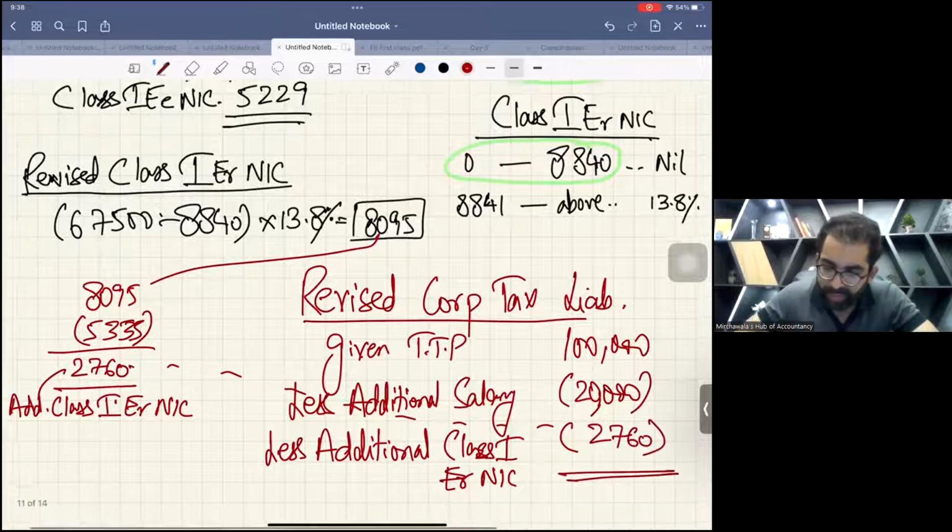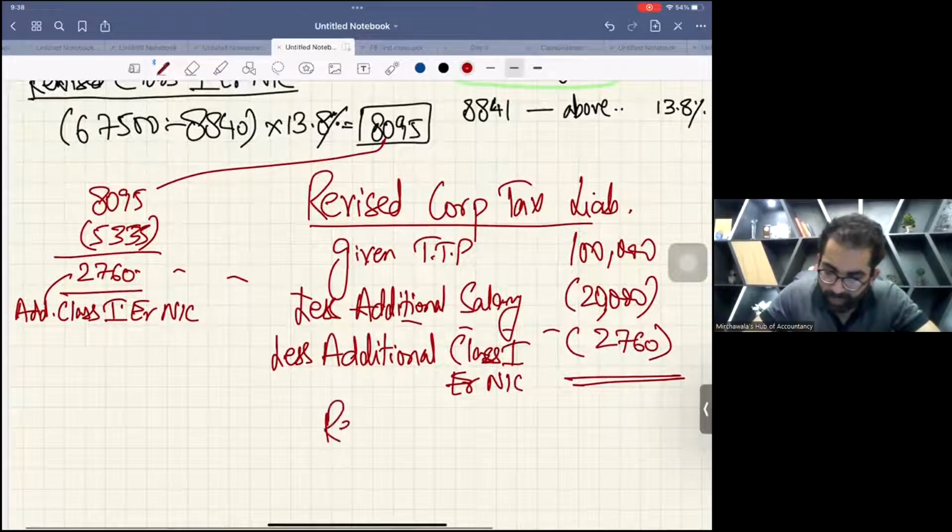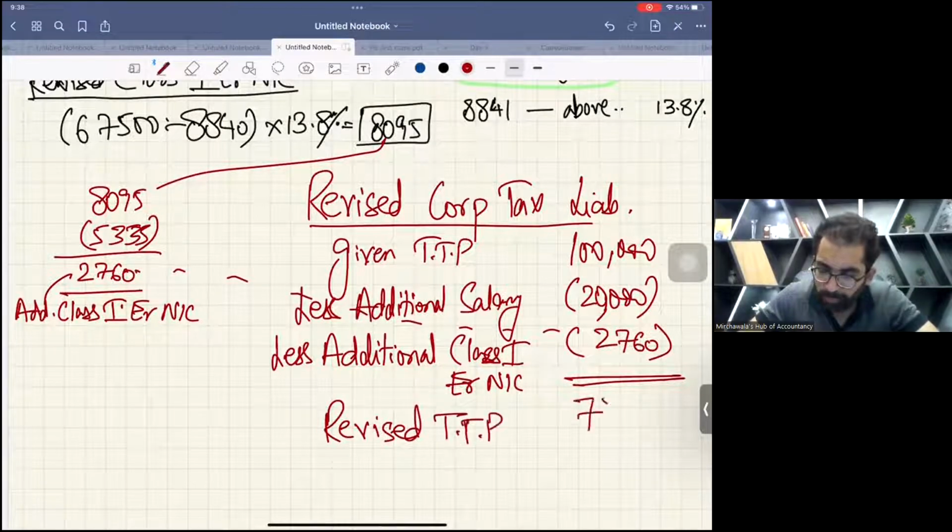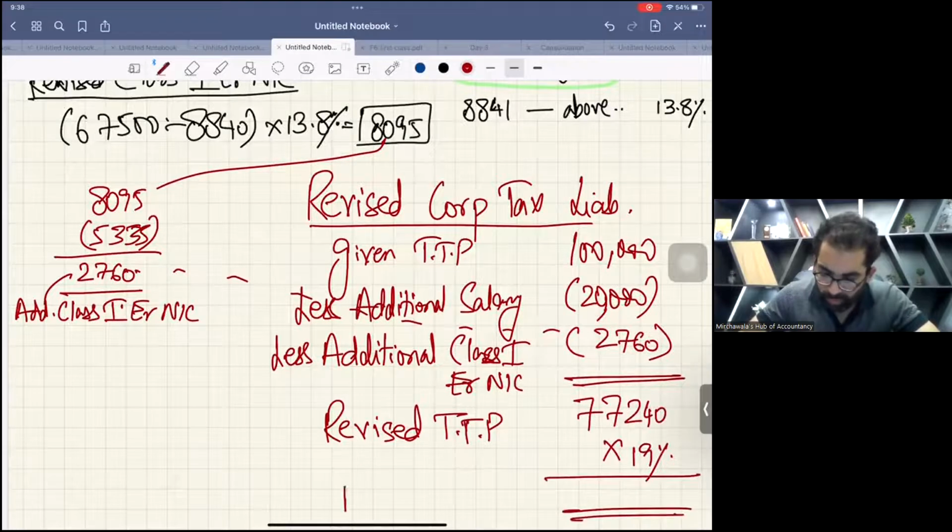Can you tell me the revised TTP now? Revised TTP 77240, times tax rate of 19%. Come on, do it.